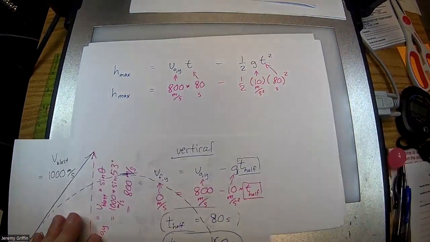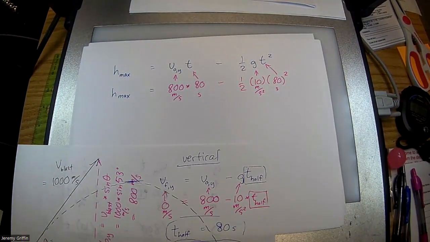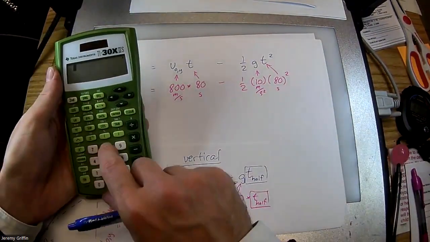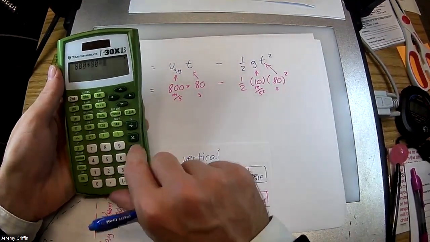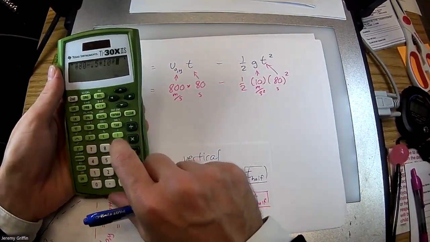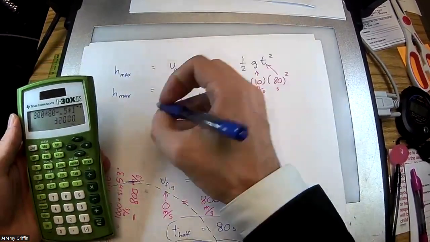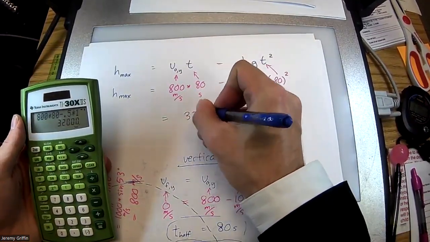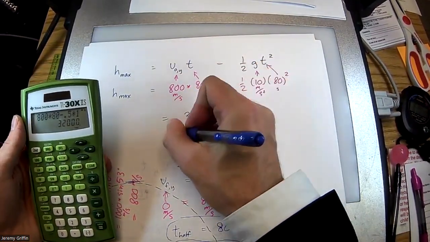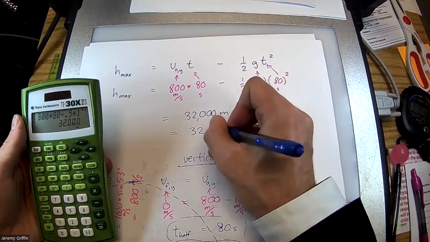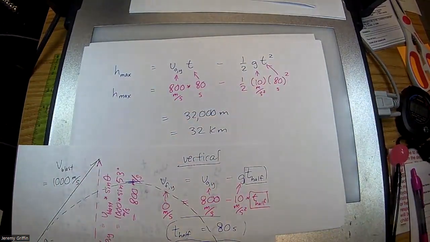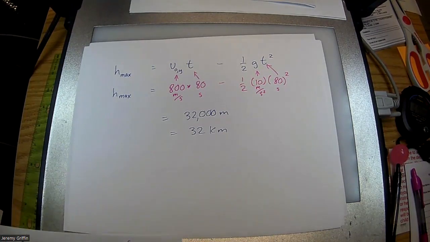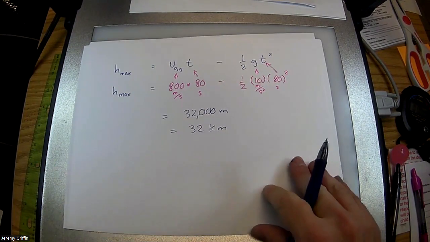All good. Check this out. What's the maximum height of this thing? 800 times 80 minus 1/2 times 10 times 80 squared. Okay, that's 32,000 meters, or if you like, 32 kilometers. That's higher than Mount Everest. There you go.